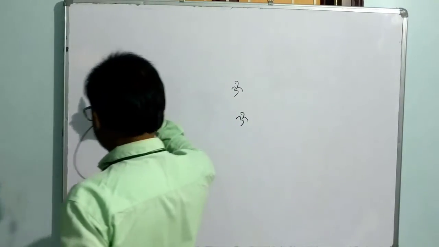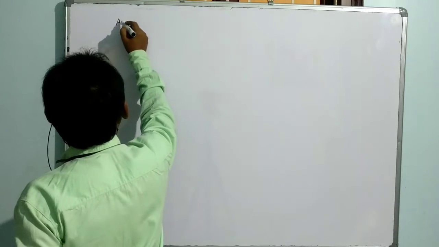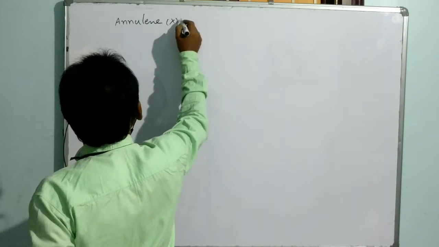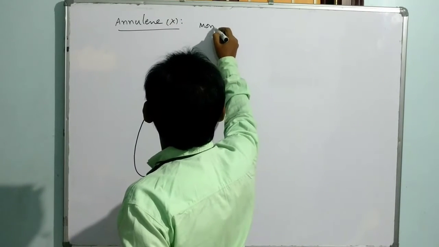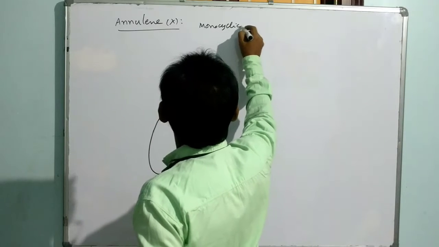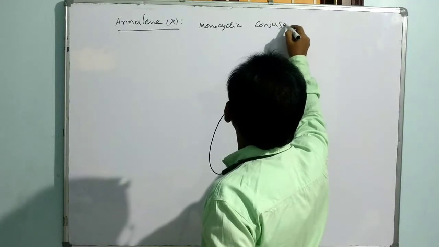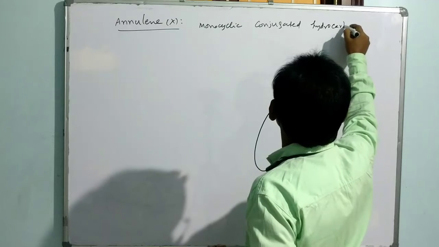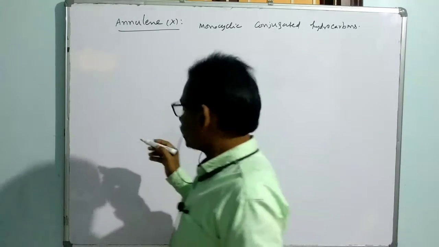So we have, if you think about annulenes, annulene [x], which are nothing but monocyclic conjugated hydrocarbons. Monocyclic conjugated hydrocarbons are nothing but annulenes. So in that we can take examples.